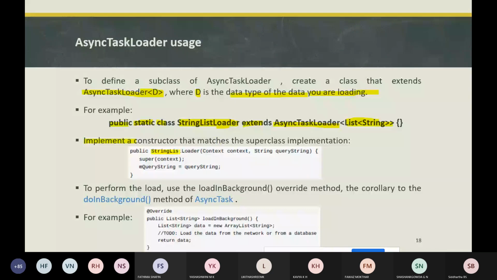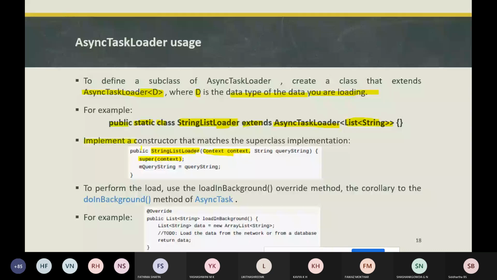The constructor will take in the application context as an argument and pass it into the super method. If the loader needs additional information to load the data, the constructor can take additional arguments. Whatever constructor has been implemented can take additional arguments.